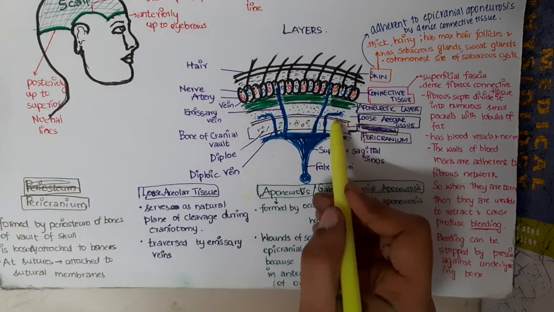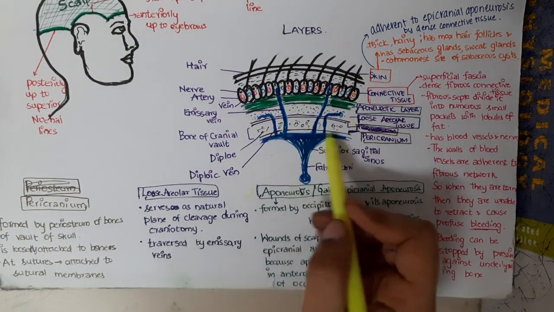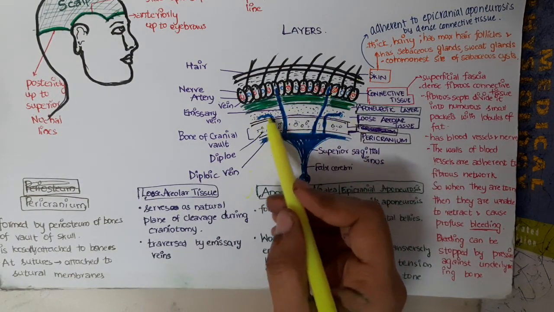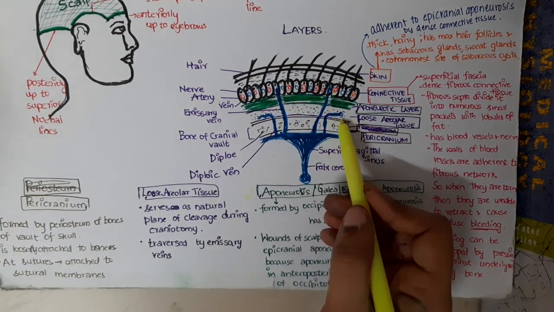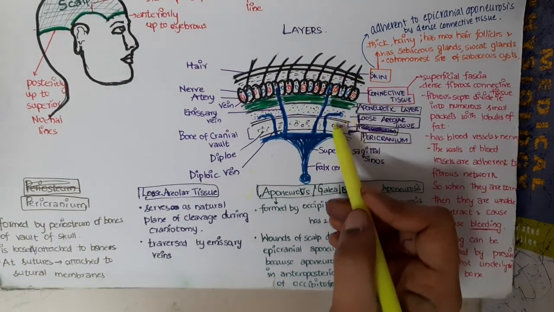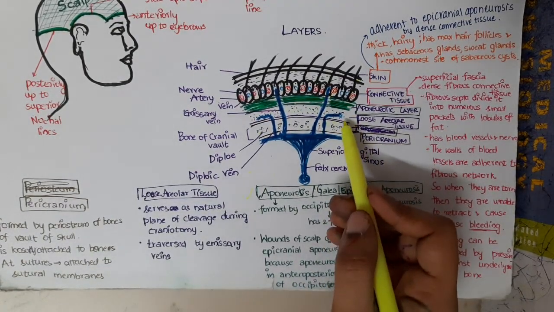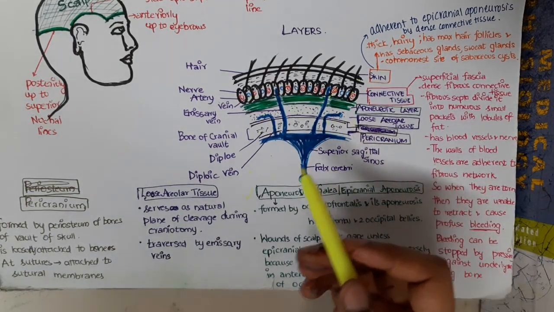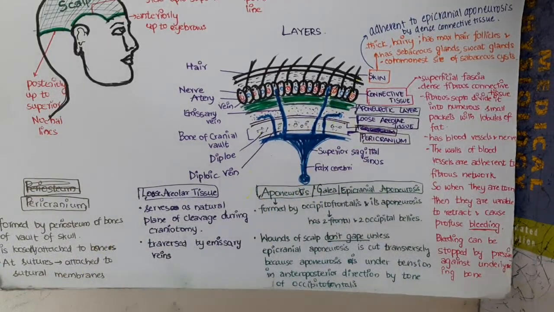Then the next we have pericranium. This is the cranium, the cranial bone. Above that you will have a small layer which is called the pericranium. This pericranium is formed by the periosteum of the bones, and it is loosely attached to the bones. So these are the different layers of the scalp.